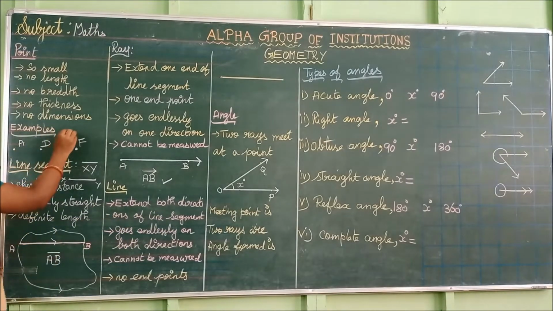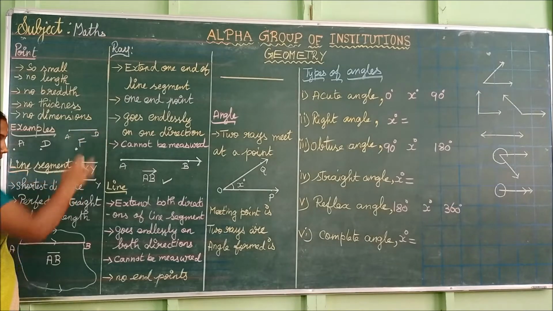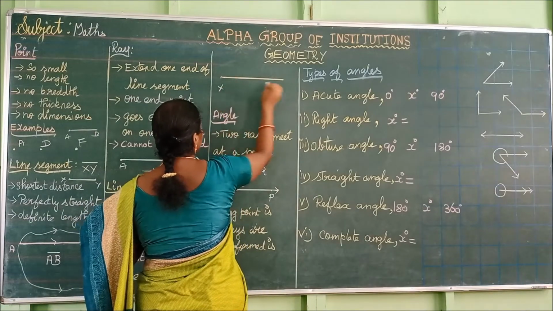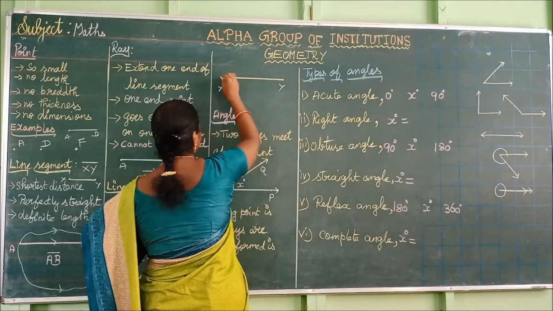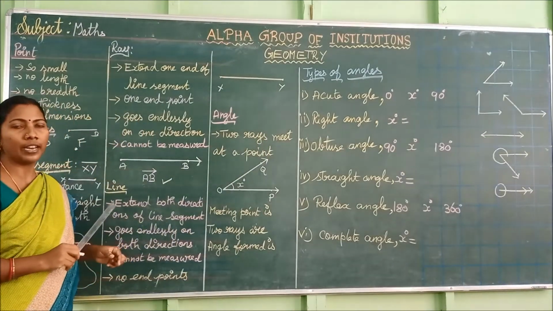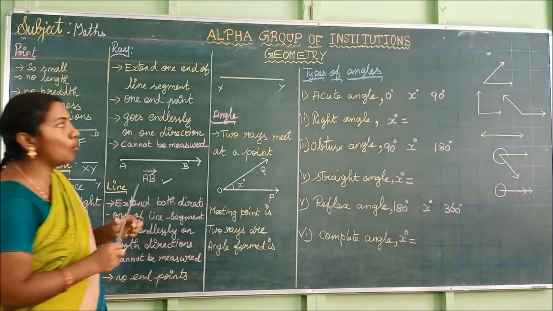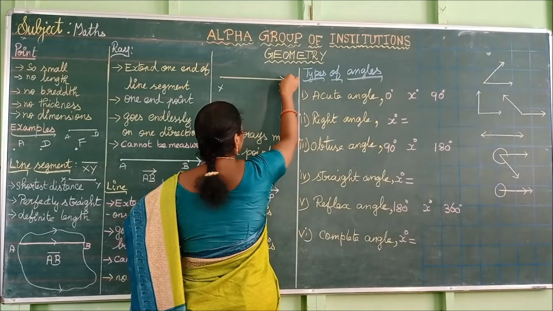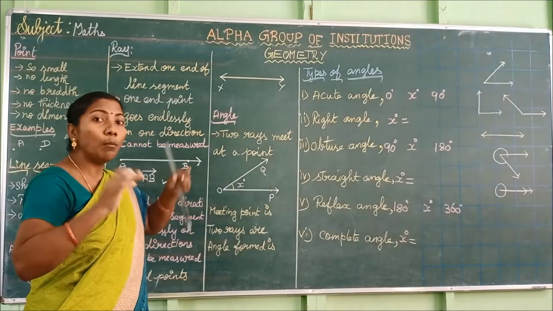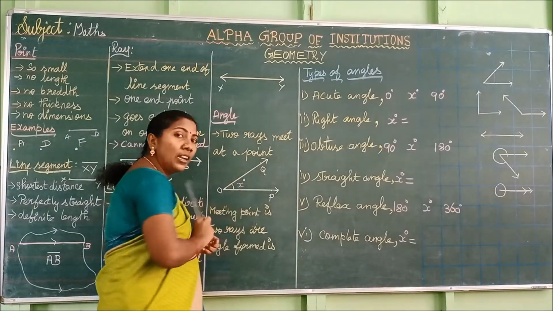So this is the line segment AB. If you extend both directions, let us take some other line segment, name it as XY. Now I have taken the line segment XY. Now I am going to extend it in both directions. How do you represent the extension? By drawing an arrow mark on the two ends. So the arrow marks represent this line segment extended in both directions. So both directions are extended endlessly.